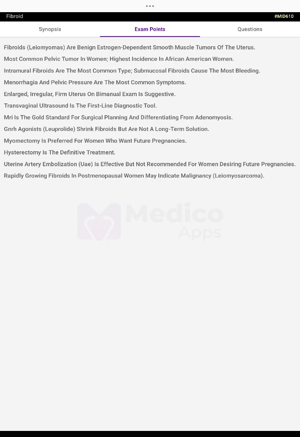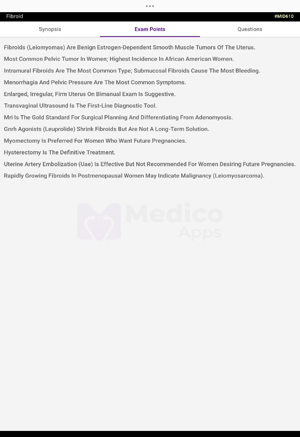Summary: fibroids, or leiomyomas, are estrogen-dependent smooth muscle tumors of the uterus, the most common pelvic tumor in women, with highest incidence in African American women. Intramural fibroids are the most common type. Submucosal fibroids cause the most bleeding. Menorrhagia and pelvic pressure are the most common symptoms. An enlarged, irregular, firm uterus on bimanual exam is suggestive.